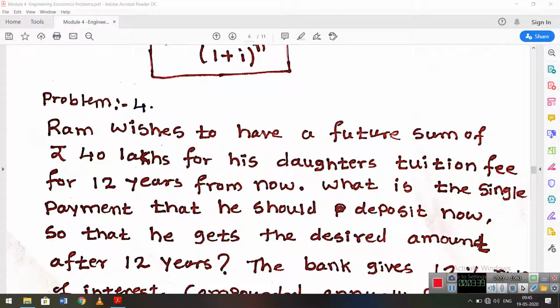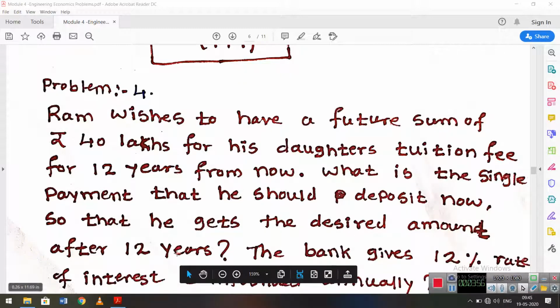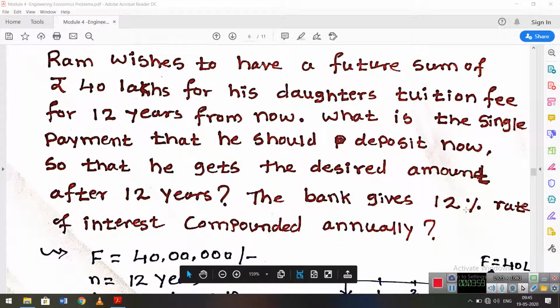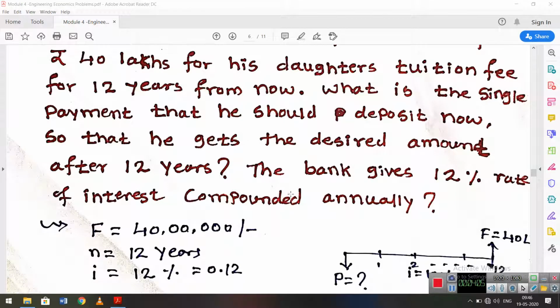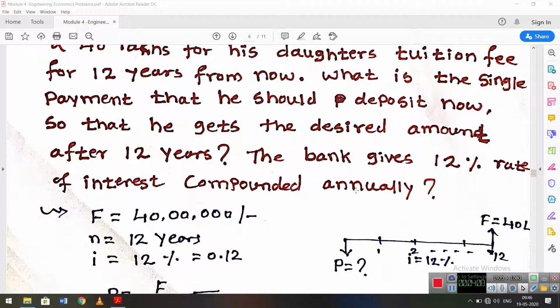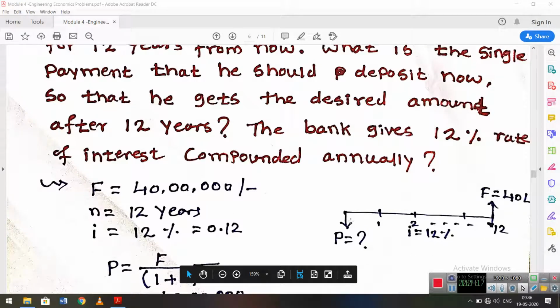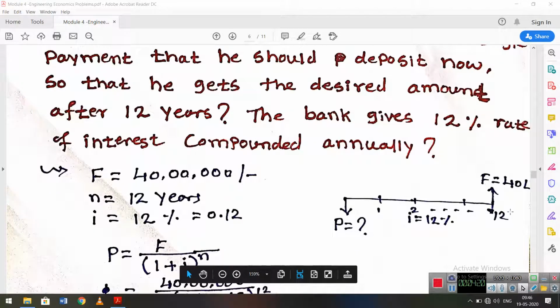Ram wishes to have a future sum of 40 lakh for his daughter's tuition fee 12 years from now. What is the single payment that he should deposit now so that he gets the desired amount after 12 years? The bank gives a 12% rate of interest, compounded annually. So the future amount is fixed at 40 lakh, the interest is fixed, and the number of years is also fixed. Then how much do I have to pay today to get 40 lakh rupees?